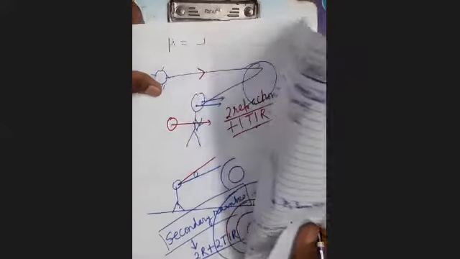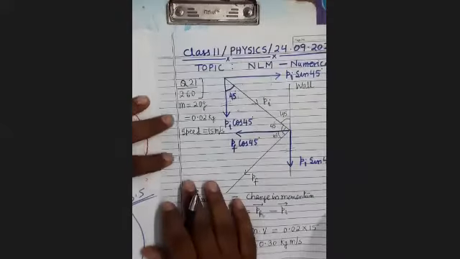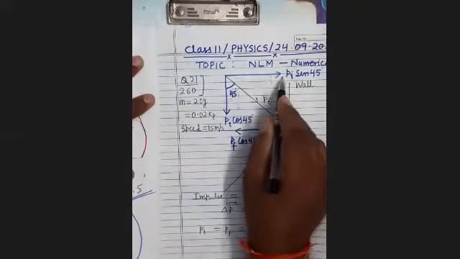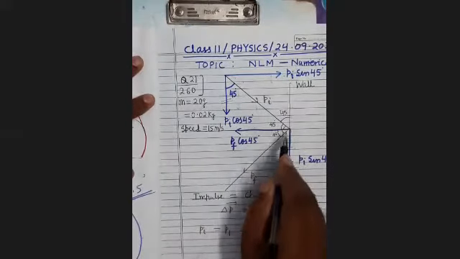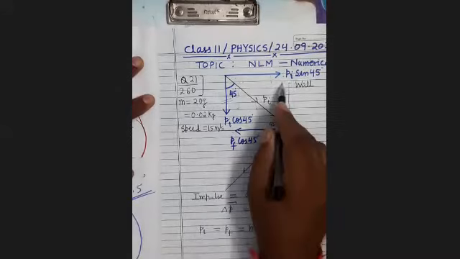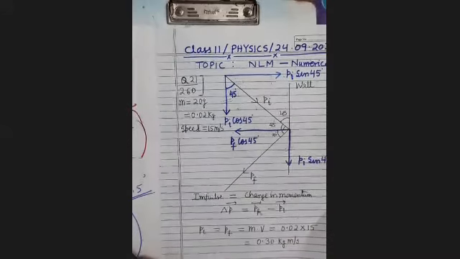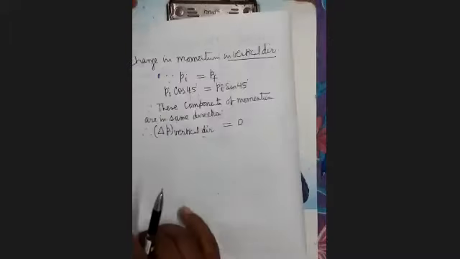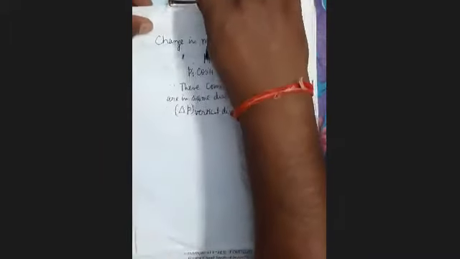Now see the horizontal direction. In the horizontal direction, it has Pi sin 45 and here Pi cos 45. Both are momentum in opposite directions. So you find out the change in the horizontal direction.